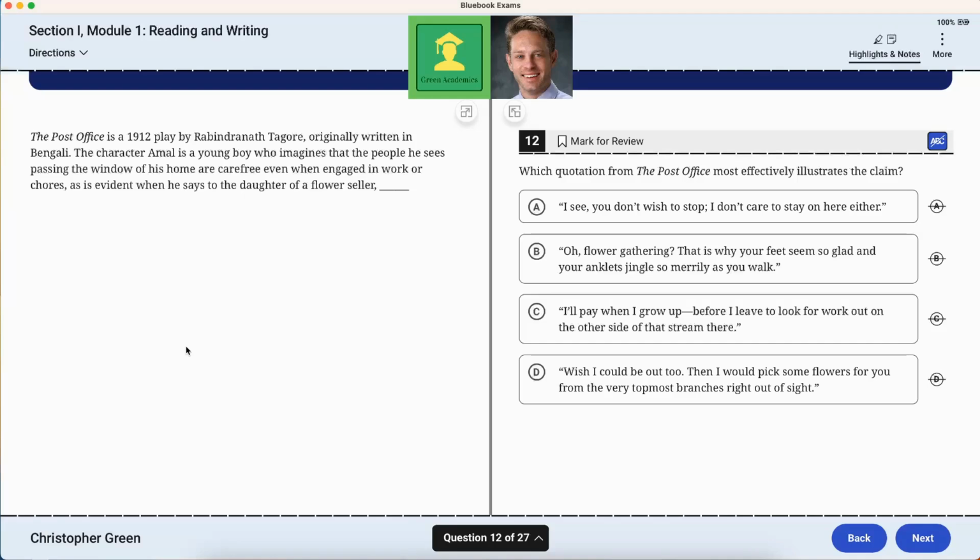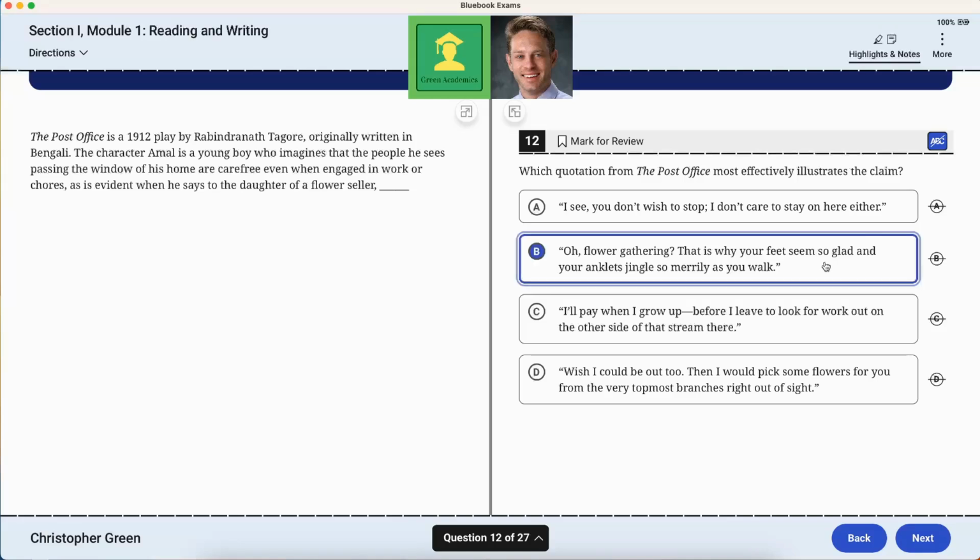I see you don't wish to stop. I don't care to stay on here either. I don't think so. Oh, flower gathering. That is why your feet seem so glad and your anklets jingle so merrily as you walk. Yes, this has the imagery of imagining that someone is carefree, is ebullient, is joyous while they're going about their tasks.